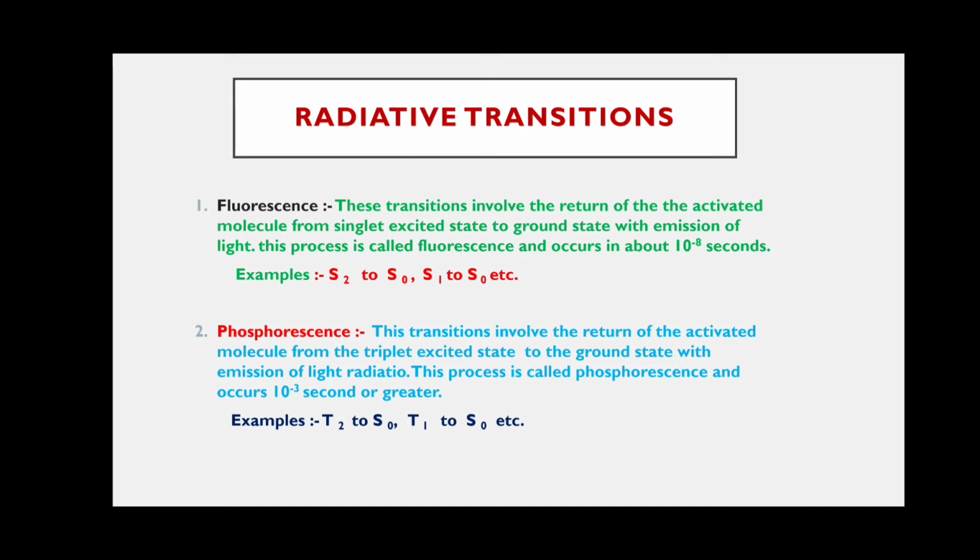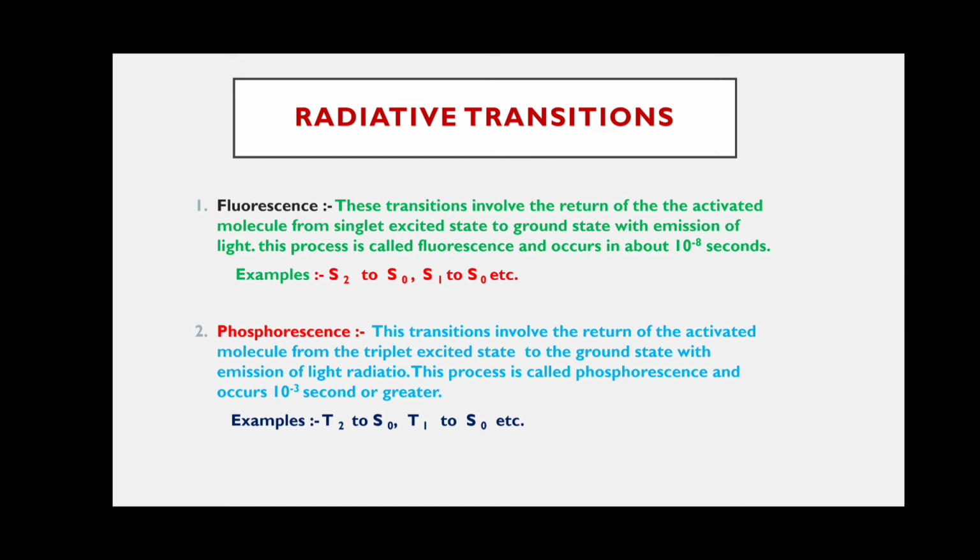Next, phosphorescence. This type of transition is the return of the activated molecule from the triplet excited state to the ground state with emission of light radiation.